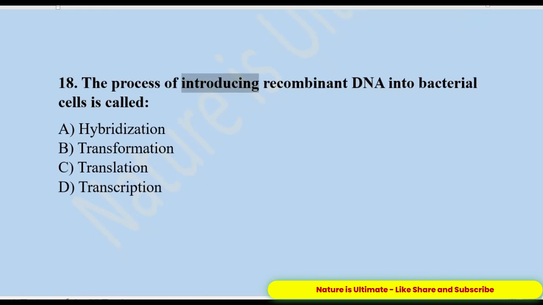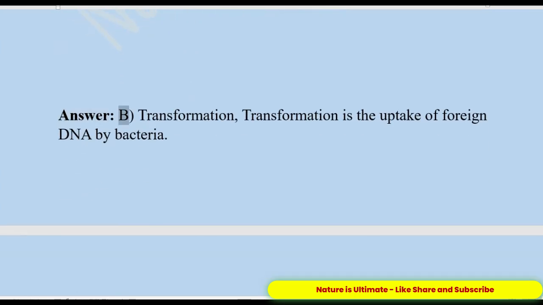18. The process of introducing recombinant DNA into bacterial cells is called A. Hybridization. B. Transformation. C. Translation. D. Transcription. Answer: B. Transformation. Transformation is the uptake of foreign DNA by bacteria.